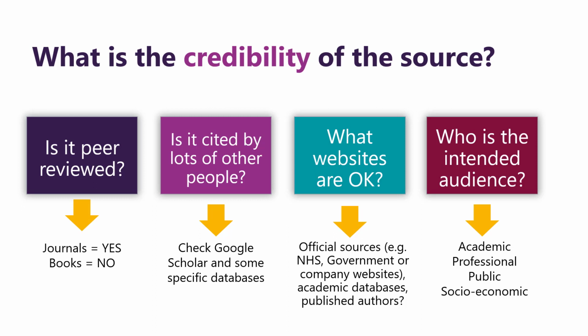Another question that's worth considering is what websites are okay. Some sources will say websites should never be used, but actually they can be really useful when they're the official source of information. This can include things like NHS websites, governmental websites or company websites, where that is essentially where the information is published.